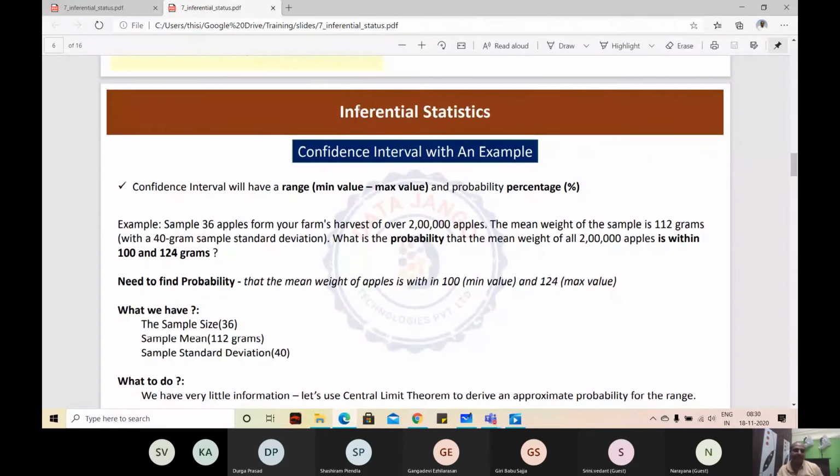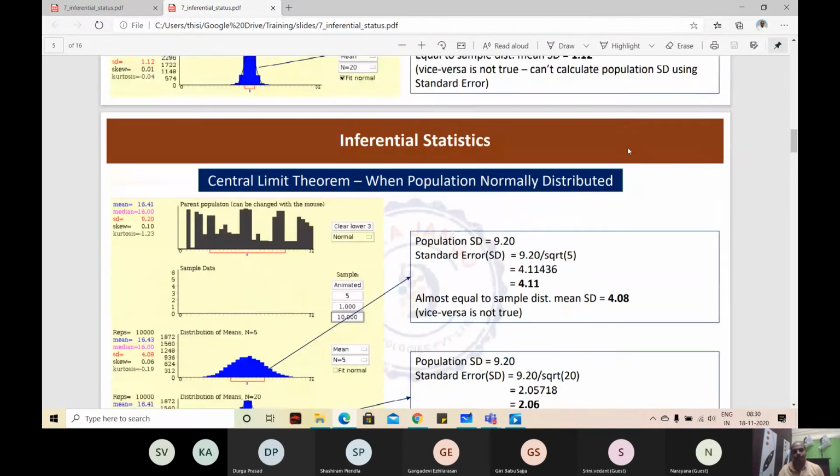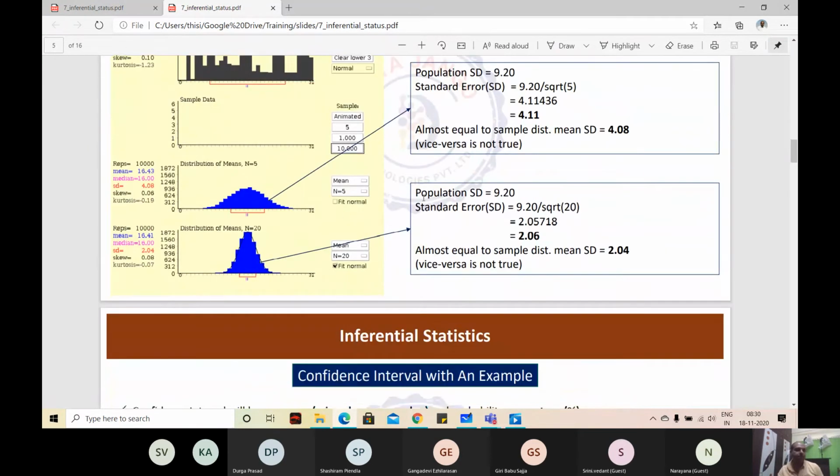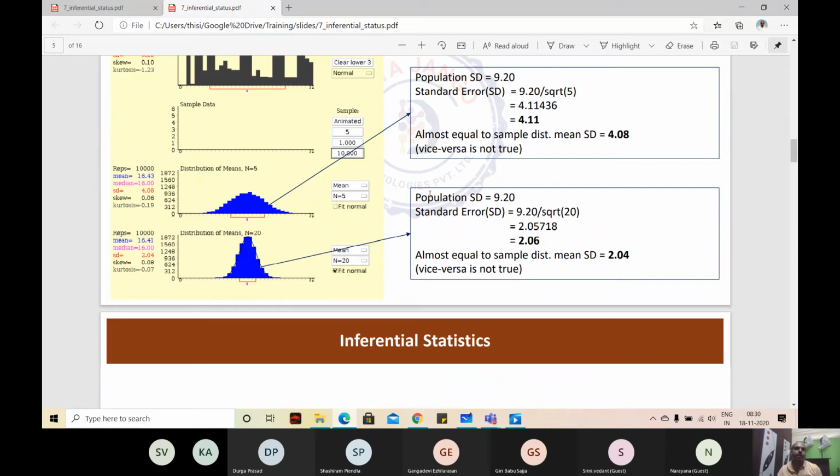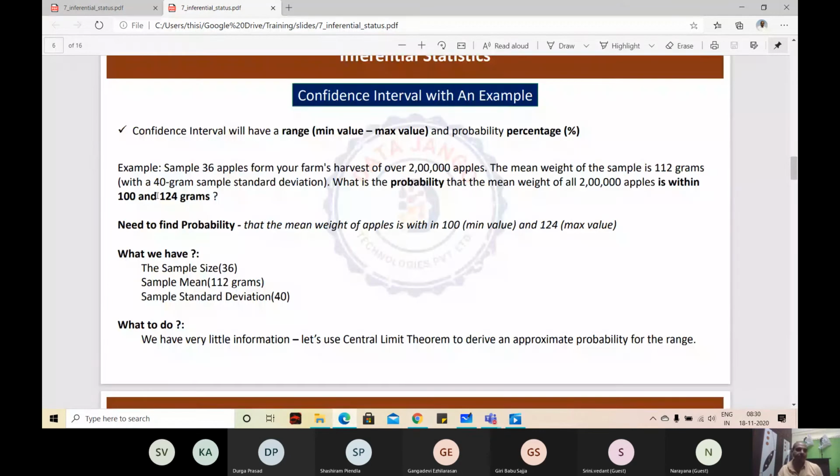So the next thing is inferential statistics. We need to understand what is confidence interval also. We understood what is standard error, we understood what is sampling distribution of means, and we understood central limit theorem. We will use central limit theorem and try to solve one problem. Along with that, we'll understand what is confidence interval.